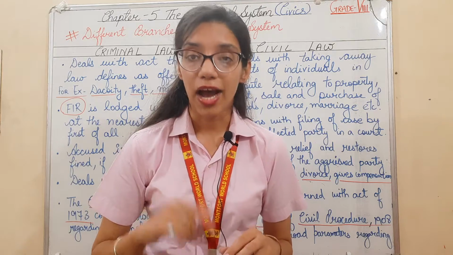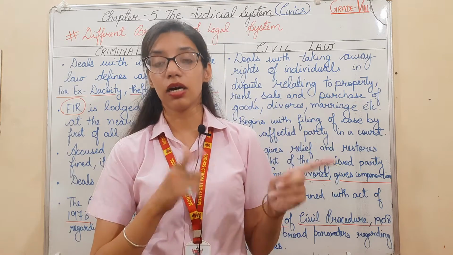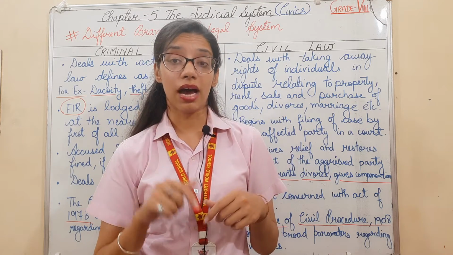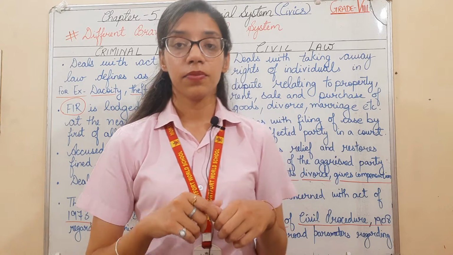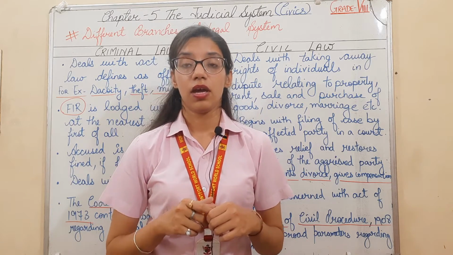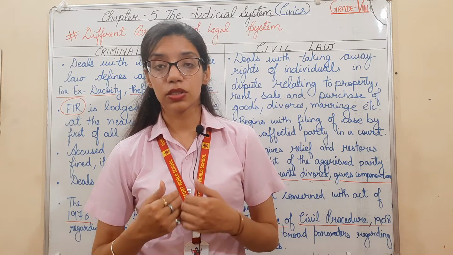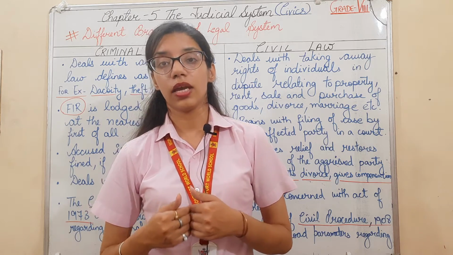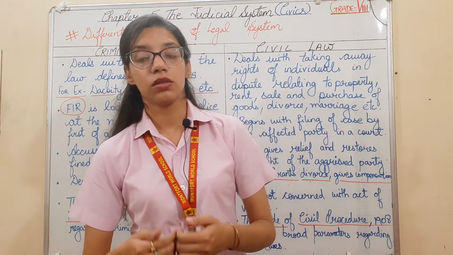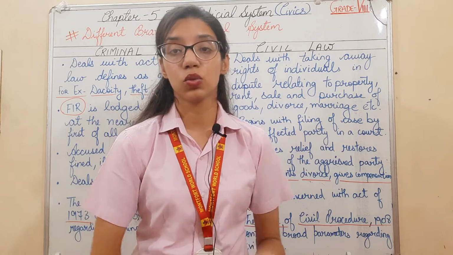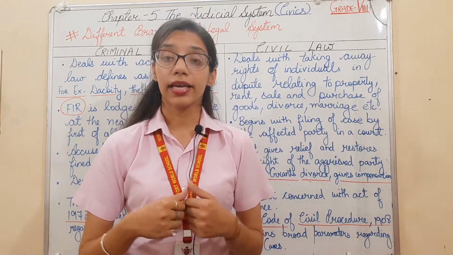If I want to file a complaint against the seller, then I need to have the cash memo, this bill. I am the aggrieved party, with whom the wrong has happened, because the person has sold me the expired thing, so I can file a case.